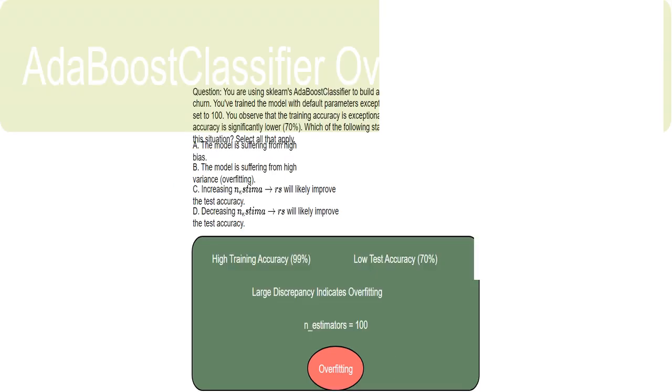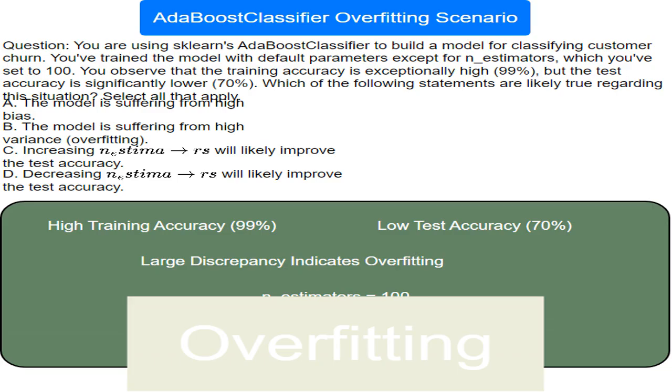I'd rule this out. High bias leads to poor performance on both training and testing data. In this case, the training accuracy is great, so it's not a bias problem. That's the core issue. It's a common problem in machine learning, where the model is too complex and fits the training data too closely, hindering its ability to generalize to new, unseen data.